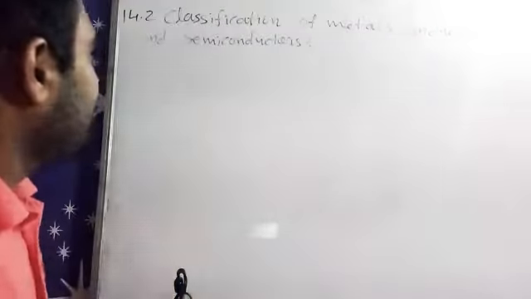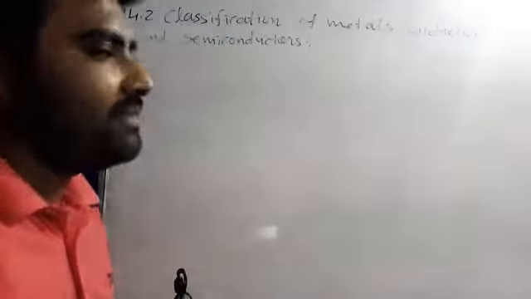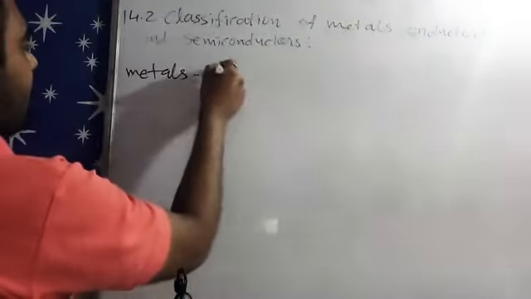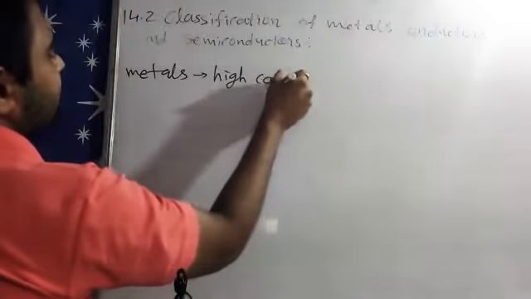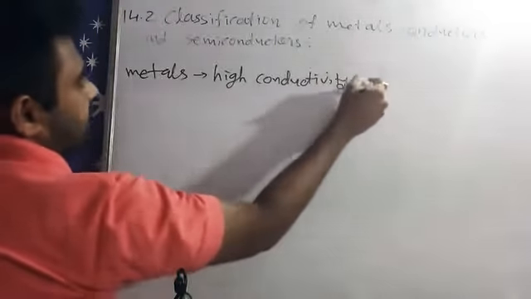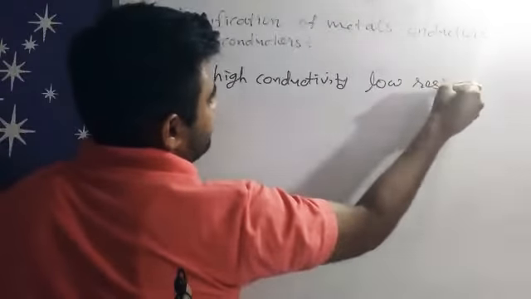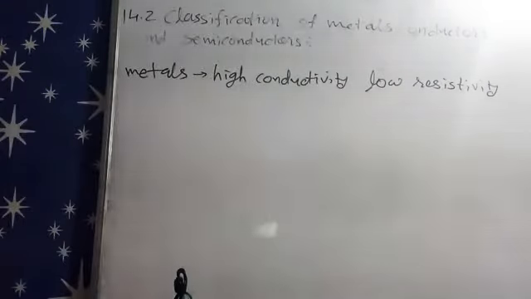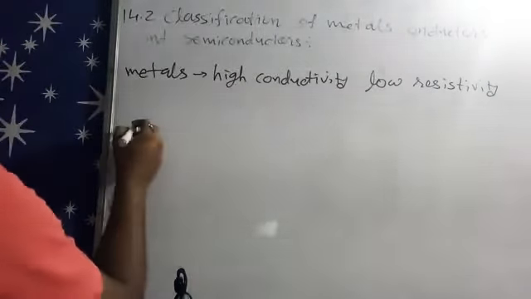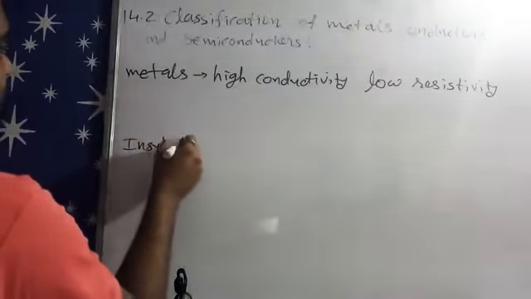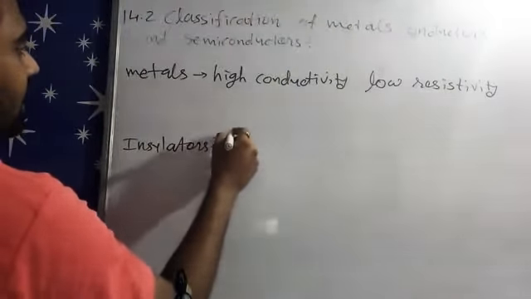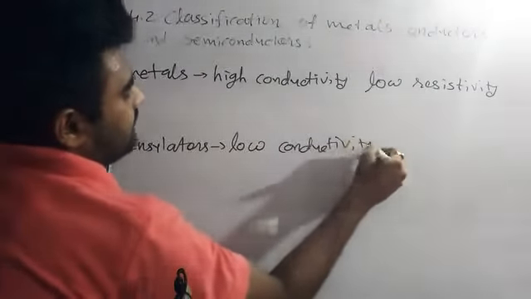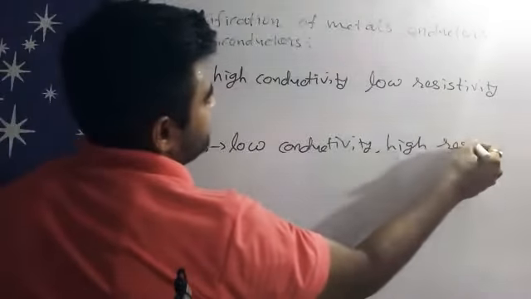So today's topic is classification of metals, conductors and semiconductors. If we are talking about metals, metals means high conductivity, low resistivity. Then second is insulator. Insulator means low conductivity and high resistivity,